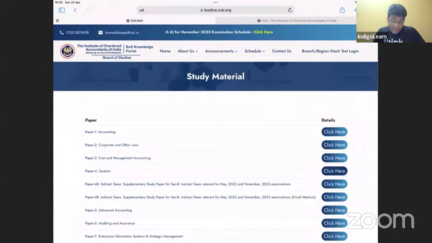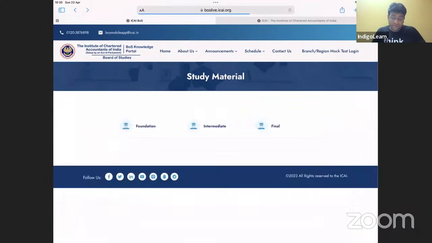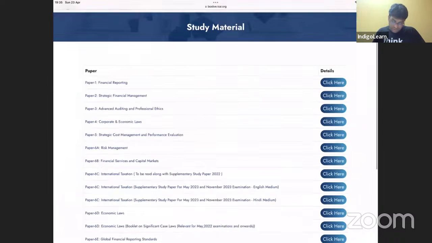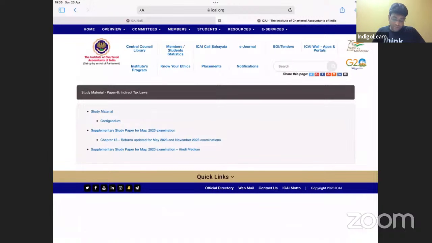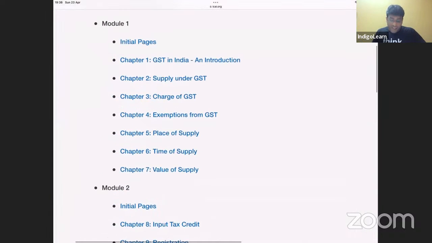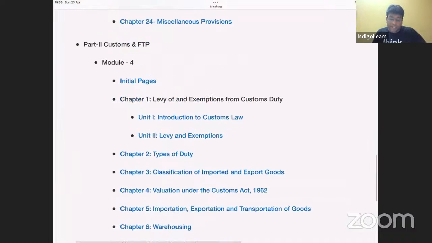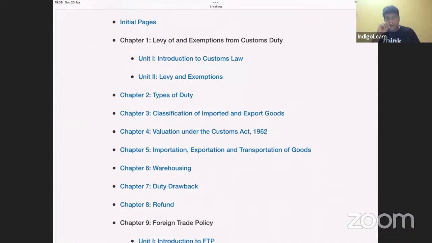When I get into your ICAI material, if you look here very clearly, under customs, we have the topic of introduction to customs and the topic of levy and exemption. From introduction to customs, generally a 2 to 3 marks question will keep coming in the exam where they will ask where customs duty is applicable, on what imports and exports it is levied, and what is the meaning of the bill of entry. What is meant by bill of entry for home consumption and bill of entry for warehousing?